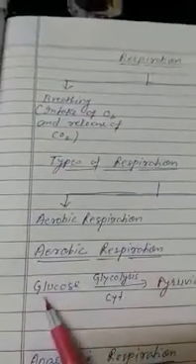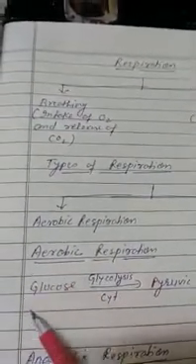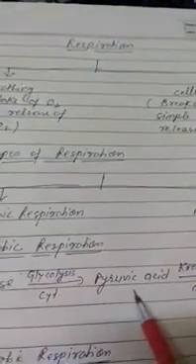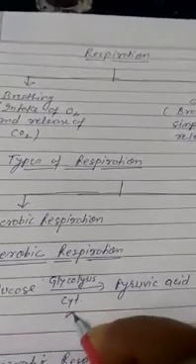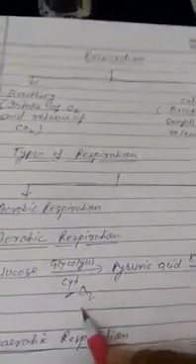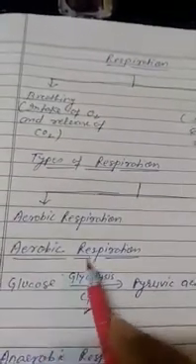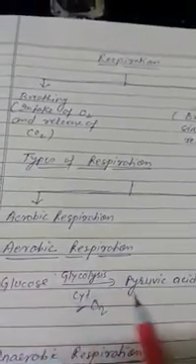In aerobic respiration, first of all, the digested food material, that is glucose, gets converted into pyruvic acid in the cytoplasm. In the cytoplasm, there is no requirement of oxygen for this process. So conversion of glucose to pyruvic acid in the cytoplasm in the absence of oxygen is the first step of aerobic respiration, and this process is called glycolysis.